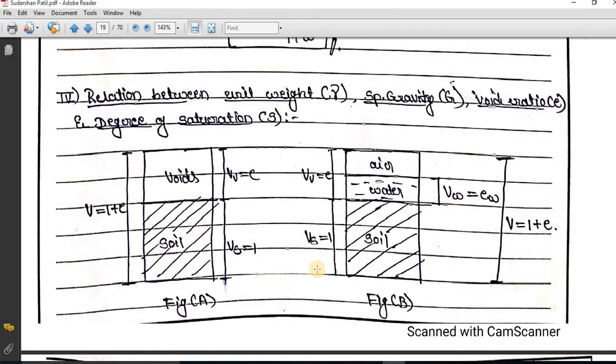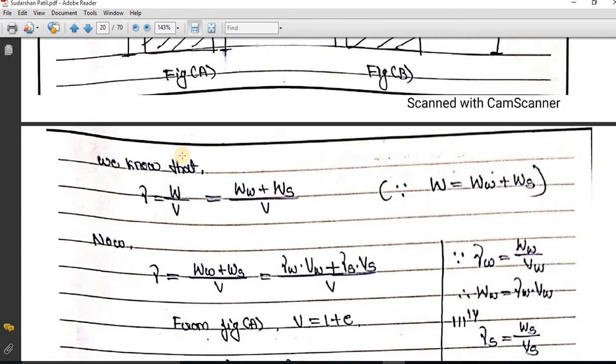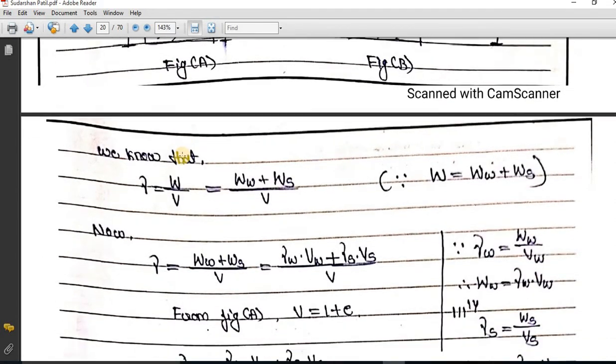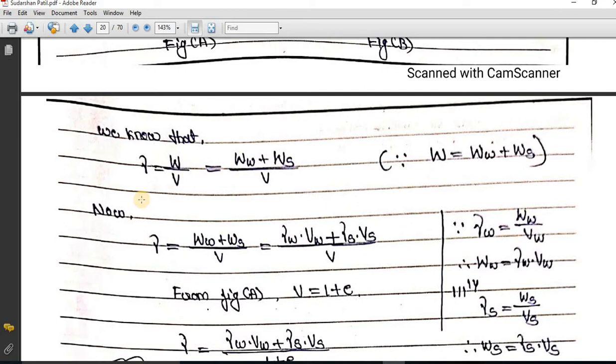Next, relation between unit weight, specific gravity, void ratio and degree of saturation. We know that bulk unit weight is equal to total weight divided by volume. So total weight is equal to weight of water plus weight of soil solids, because weight of air is negligible. By using three-phase system I can say this.